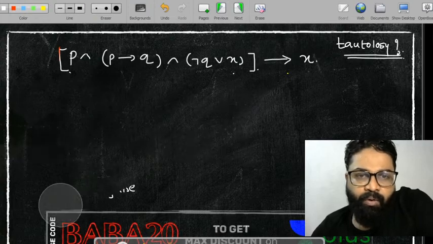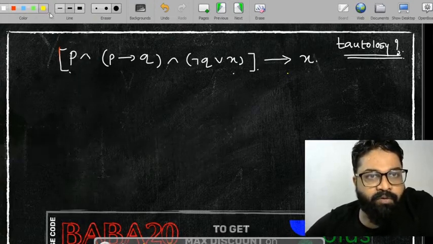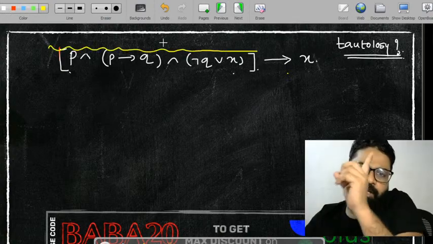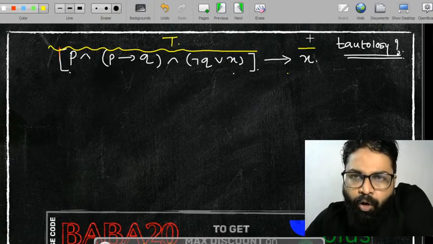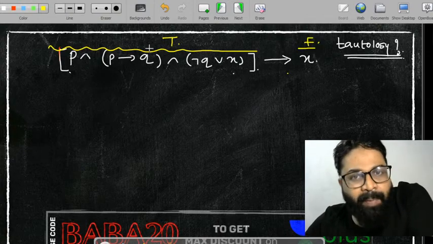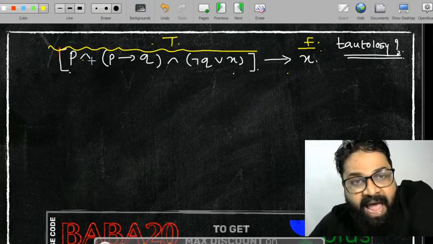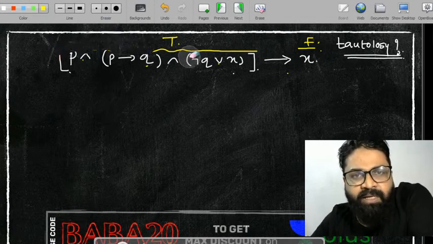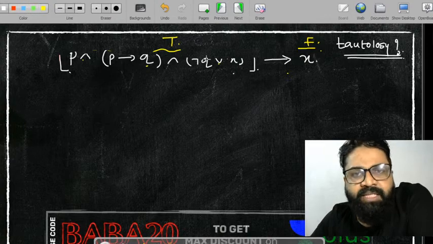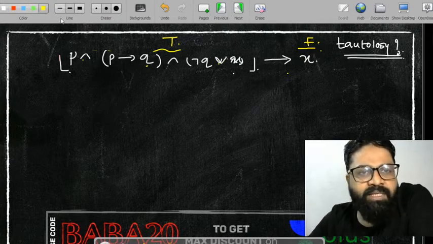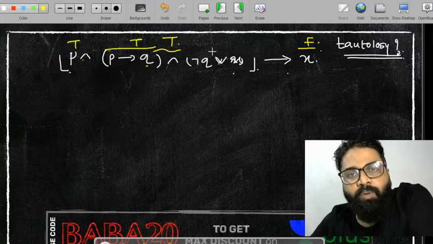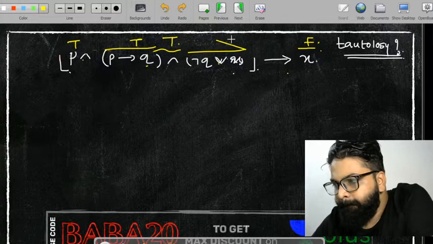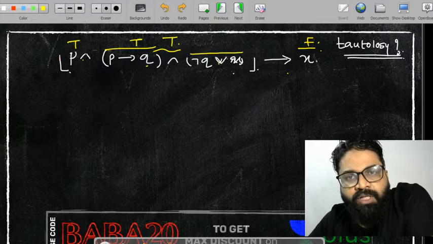Let's try to find out. So this whole expression will be false. This whole case will be false in only one case: when the first is true and the second is false, right? The first is true and the second is false, but there are AND cases in between. That means each and everything is going to be true. This one is also going to be true, this one is also going to be true, and this one is also going to be true.